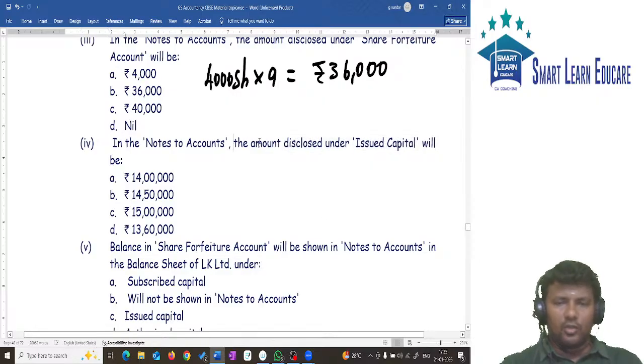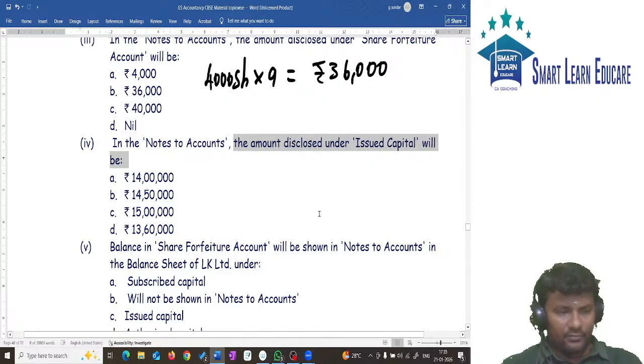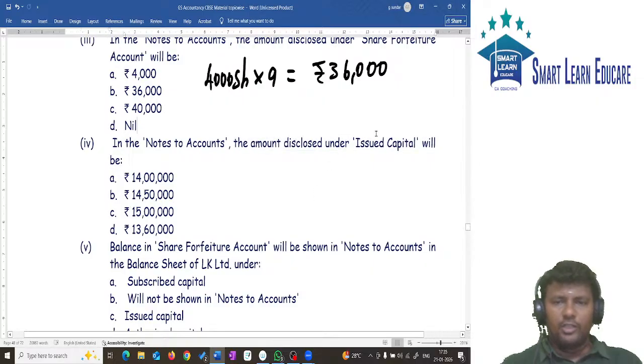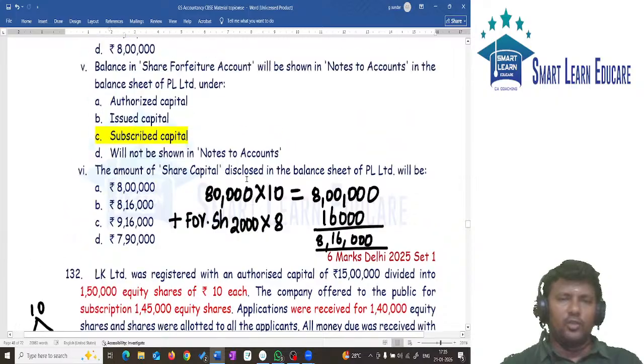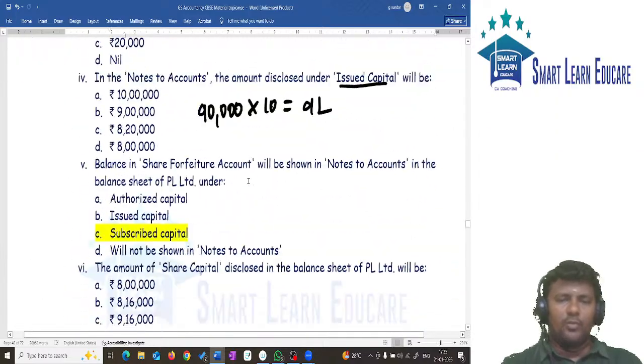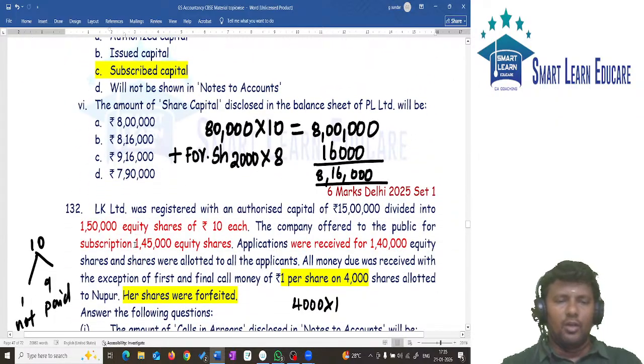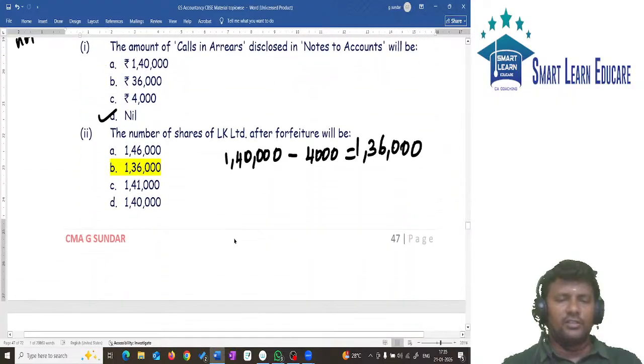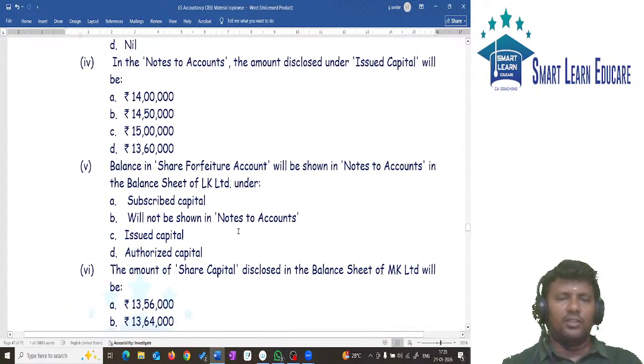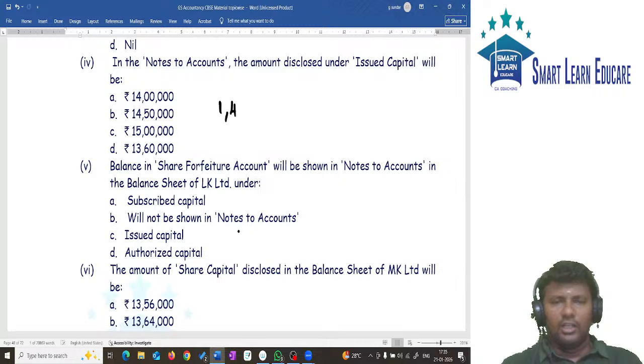What is the amount to be shown under issued capital? Very simple. How many shares were issued to the public? 1,45,000 shares. So 1,45,000 shares into 10 rupees. 1,45,000 into 10 will give you 14,50,000.